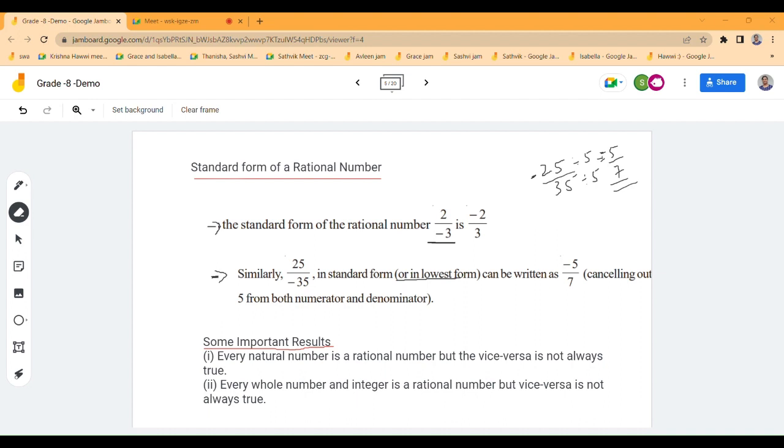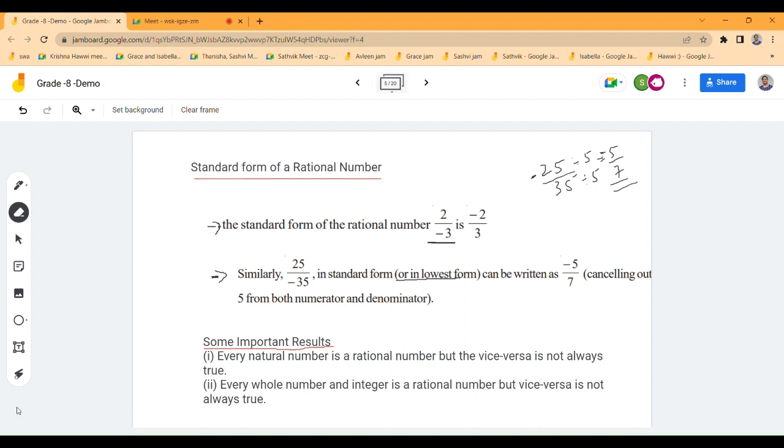And every whole number, we can say it is a rational number. We can say every whole number is rational, but not every rational number is whole.